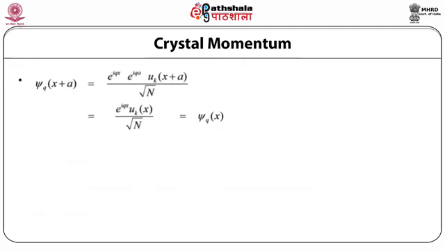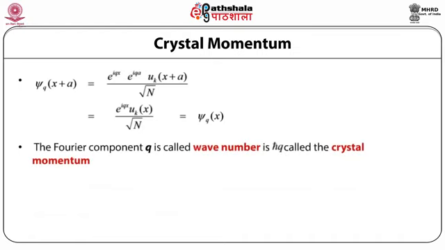So now let us see what phi q at x plus a becomes. So you add a to x. This implies on the right hand side we have e raised to power iqx into e raised to power iqa uq function of x plus a divided by root of n, which is equal to e raised to power iqx uq x divided by root of n, which is basically phi qx. The Fourier component q is called the wave number and h cross q is called the crystal momentum. So you see here that the wave function is periodically repeated and the periodicity is a.